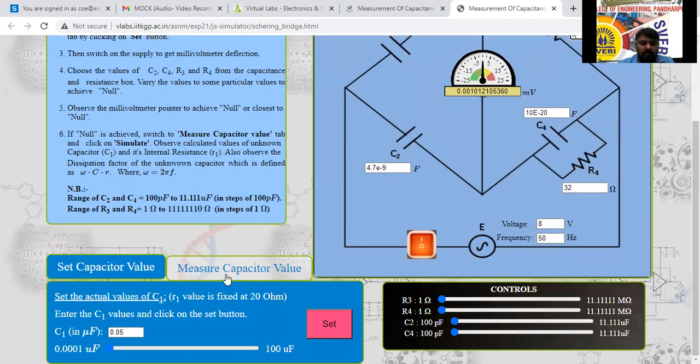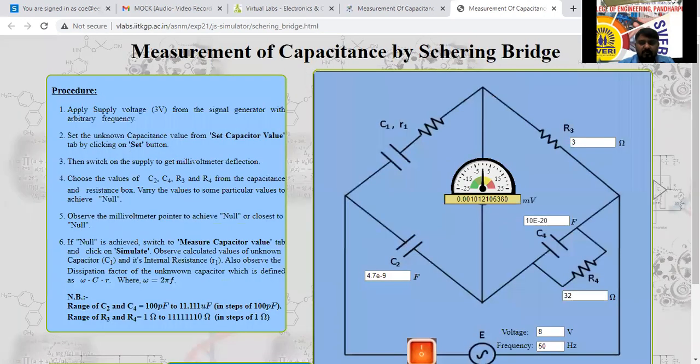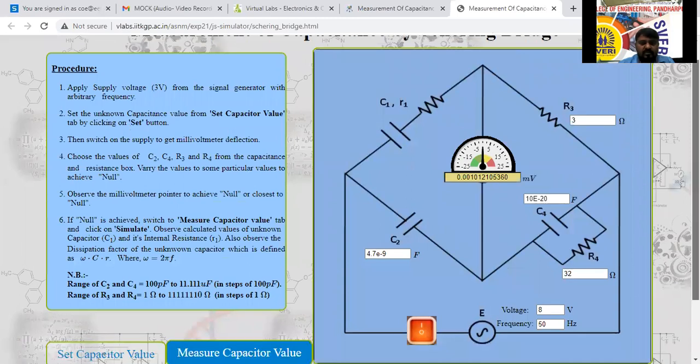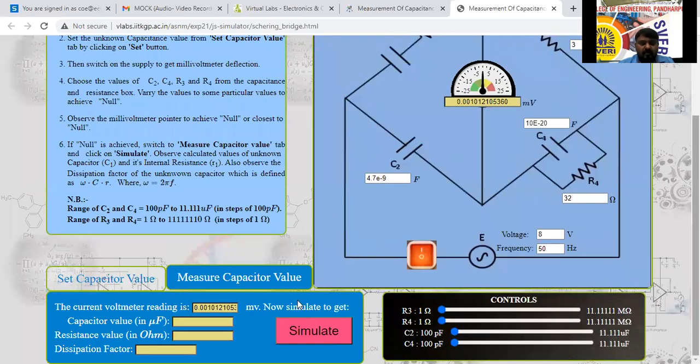What I will do, I will click on the measure capacitance value. I will choose this one, simulate here. Click on that. It will give the resistance value as well as capacitance. This is the measured value. Previous one was set value here and dissipation factor here. So it completes the 7th experiment. 7 experiments are completed, and